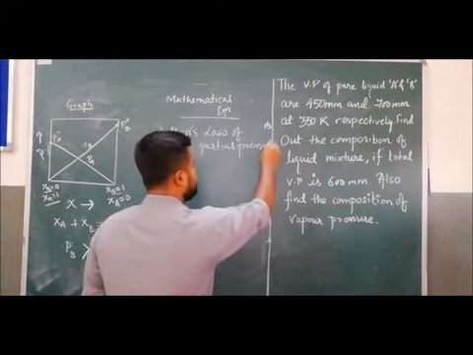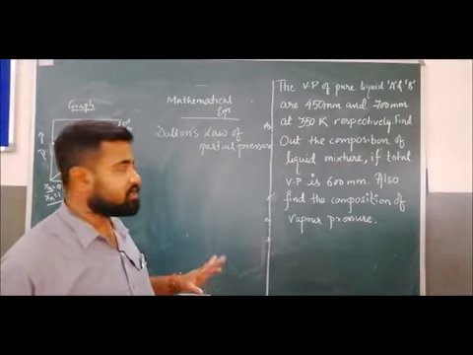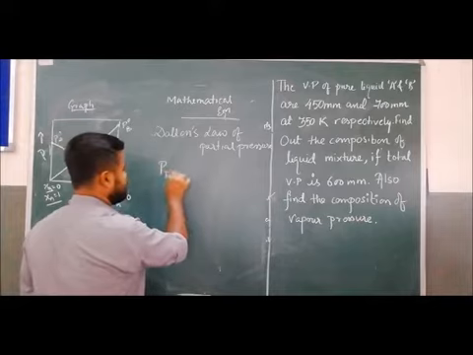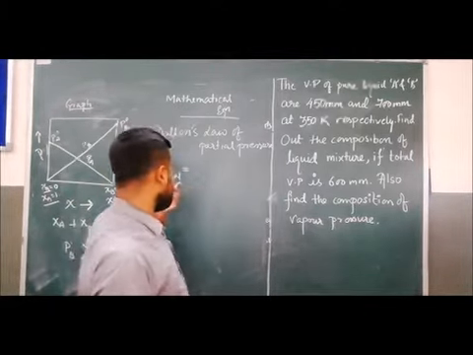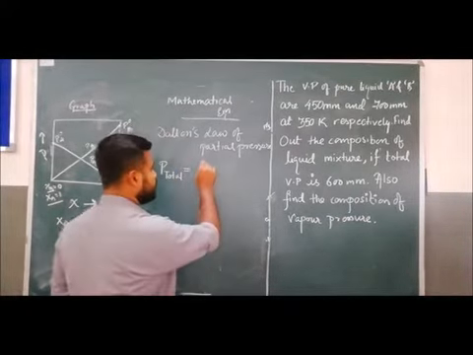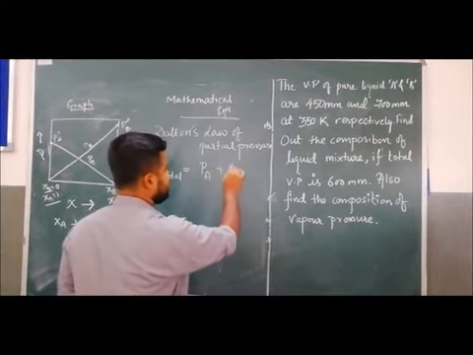According to Dalton's law of partial pressure, what do we know? According to Dalton's law of partial pressure, the total pressure of the solution is the algebraic sum of the partial pressures of each component.